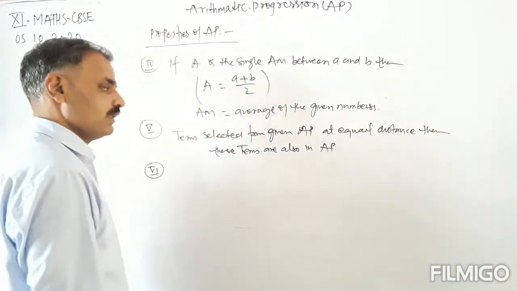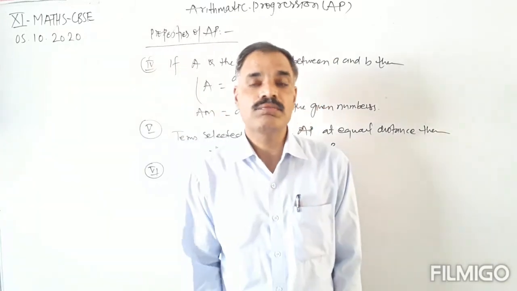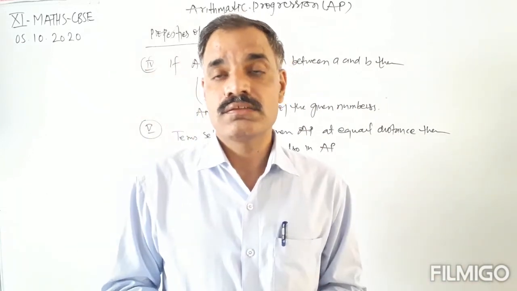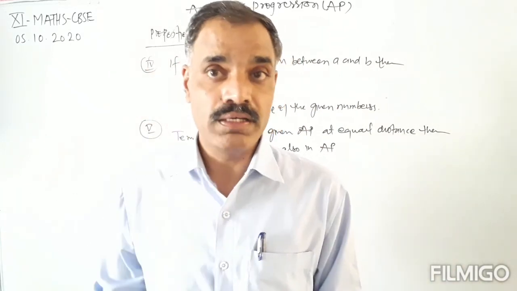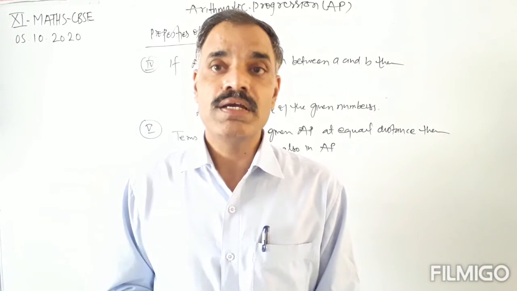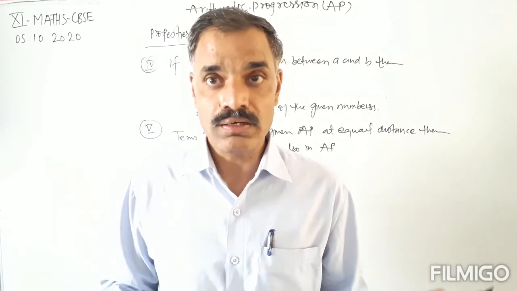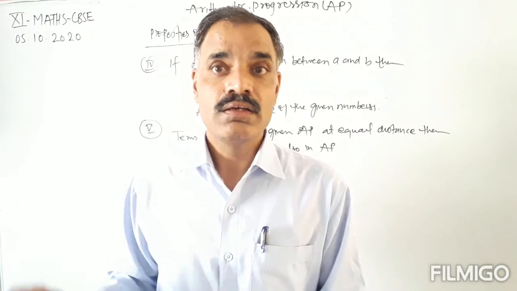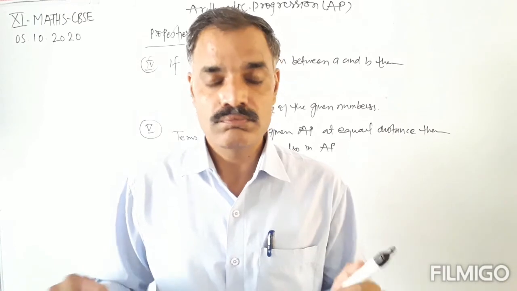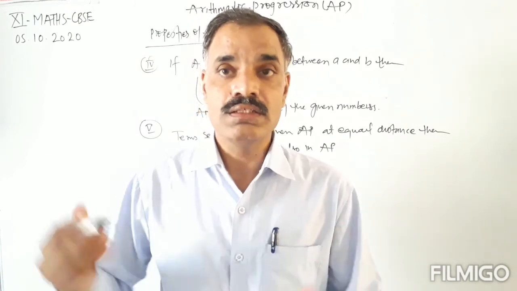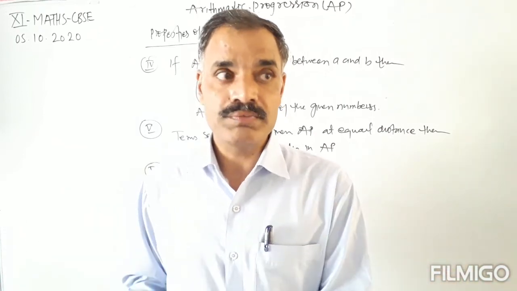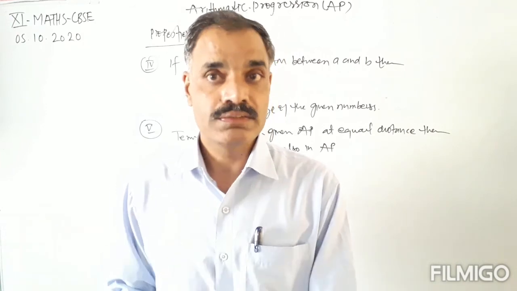Okay, the next property of arithmetic progression is that the sum of the terms at equal distances from the beginning and from the end is always the same. Means the sum of the first term and last term, the second term and second last term, the third term and third last term is always the same.